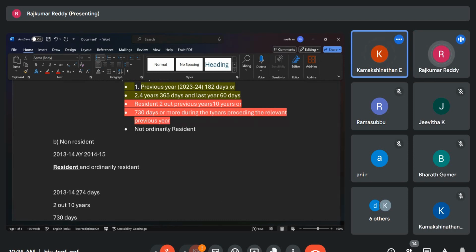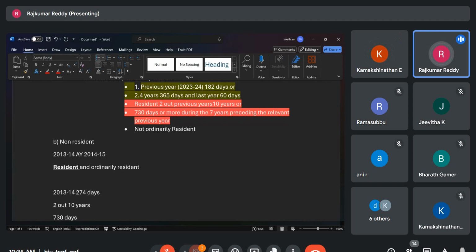Okay. Why this is so important is whether he is liable to pay tax to the government of India as per the Income Tax Act. Simply by becoming a resident, one cannot become liable to pay income tax. Simply because your son or daughter is earning some income in America, they need not pay taxes simply by staying here for 6 months if they are not satisfying ordinary resident.